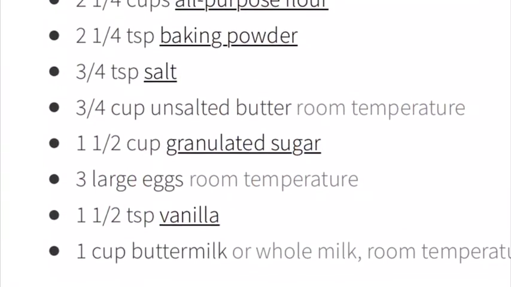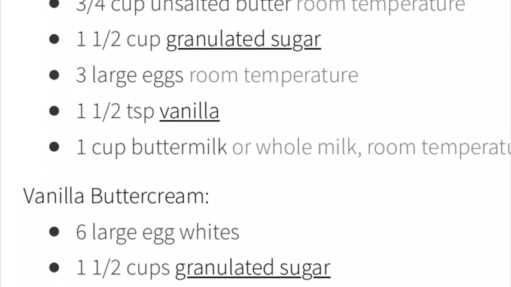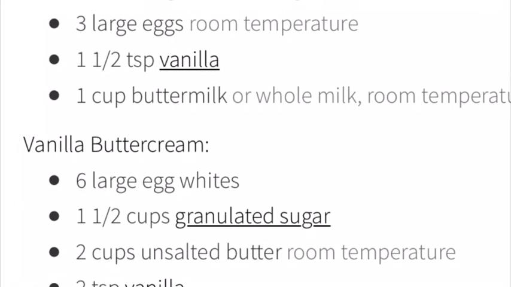Have you ever wondered how baking works? Cake is one of many different mixtures that is created because of the chemical reactions within it. Here's an example of a cake recipe.